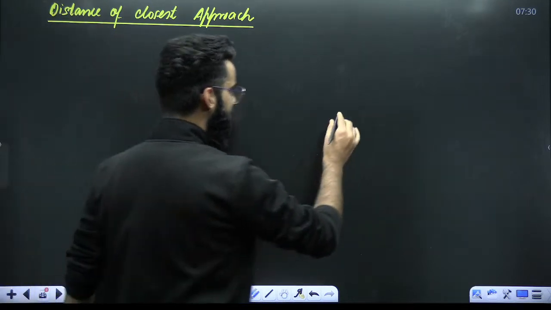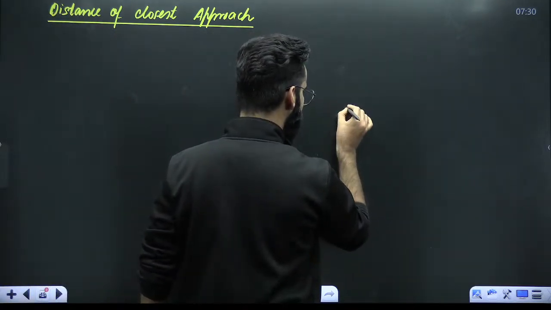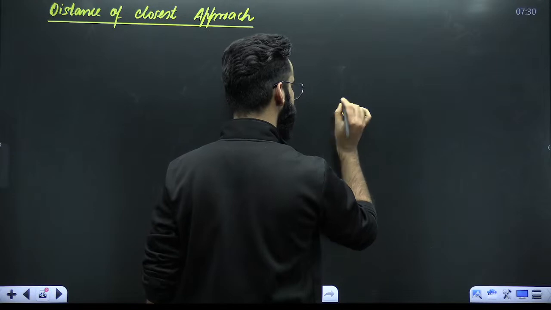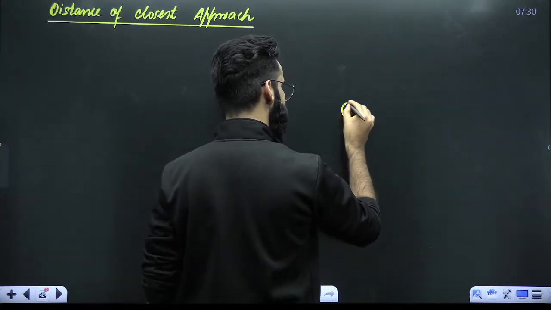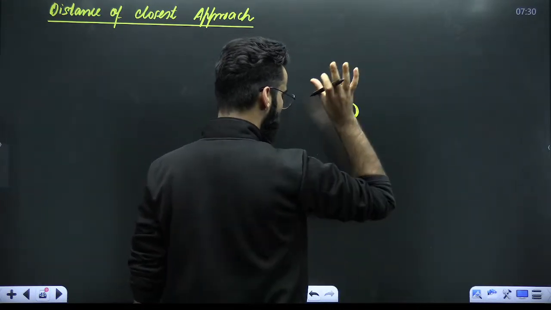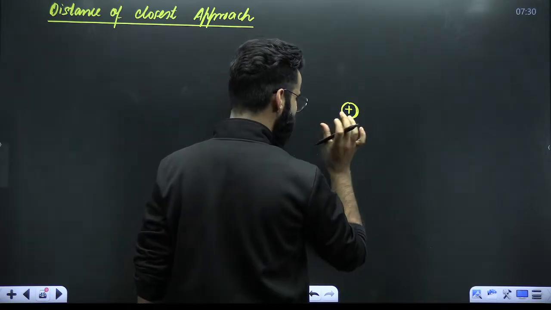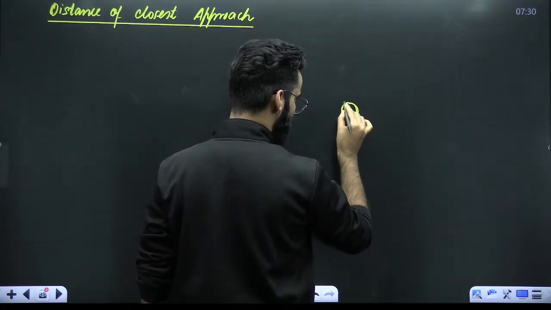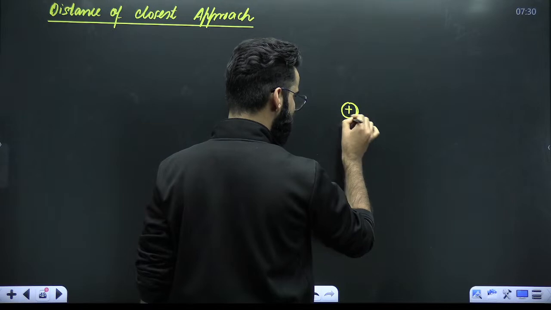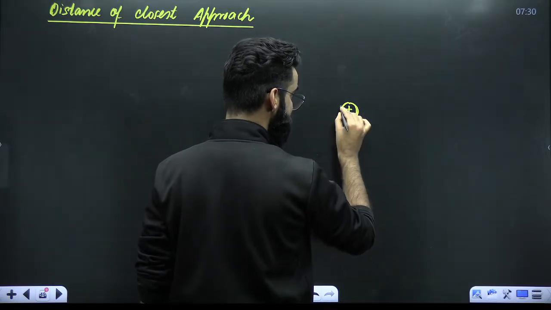Imagine that you have got the atom and this is the nucleus of the atom. The atomic number of the atom is, for example, Z. If the atomic number of the atom is Z, that means the atom contains Z protons.